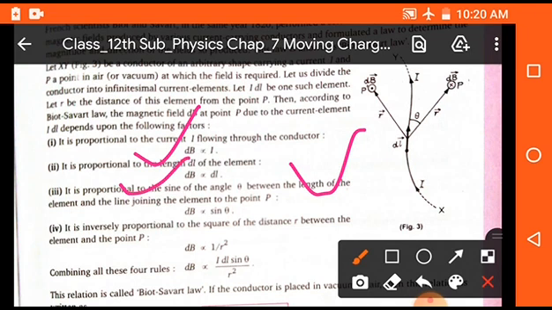Second, dB is directly proportional to dl, the small length of the wire. Third, dB is directly proportional to sin theta. And the fourth point, dB is inversely proportional to the square of the distance of the point P from the wire.